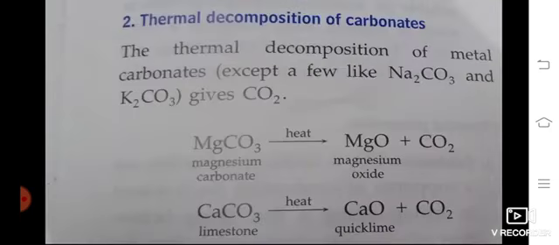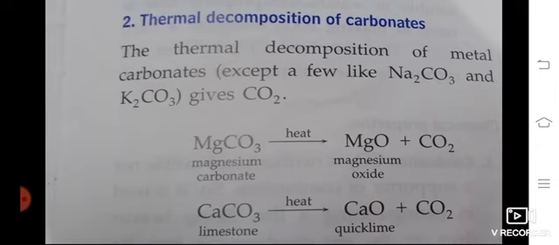Thermal decomposition. Thermal decomposition means a bigger molecule, with the help of temperature, is broken down into smaller substances. In the thermal decomposition of metal carbonates, there are some exceptions. They are Na2CO3, sodium carbonate, and K2CO3, potassium carbonate. Other than these two, other carbonates give carbon dioxide.